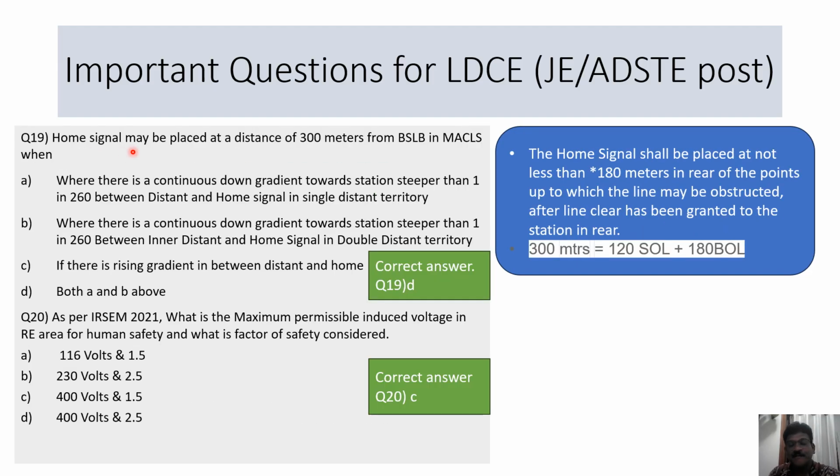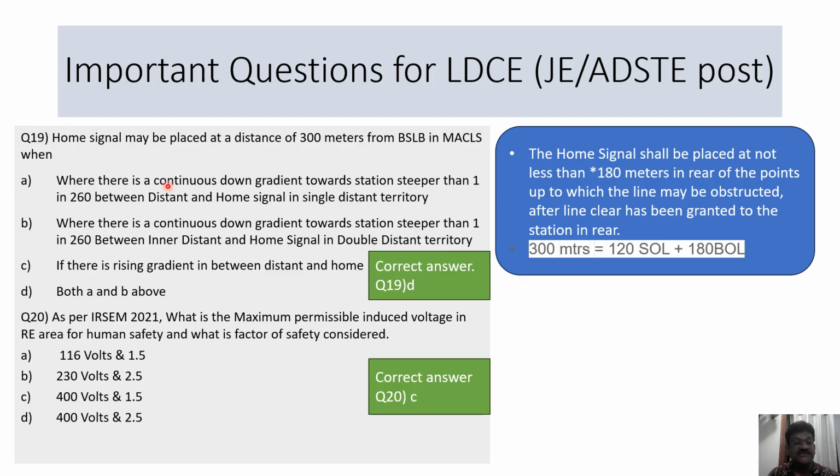A home signal may be placed at a distance of 300 meters from BSLB in MACLS. Normally, a home signal is placed at a distance of 180 meters from the rear of the points up to which the line may be obstructed. That is your block overlap. But at some places it is 300 meters. That is signal overlap plus block overlap, 120 plus 180, which is 300 meters.